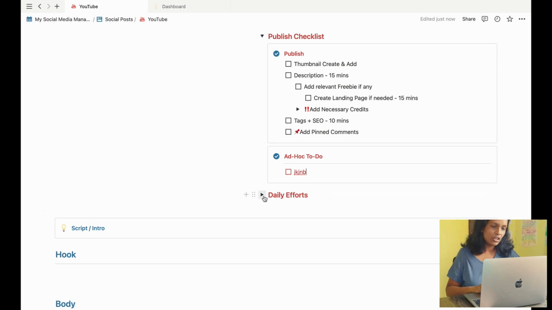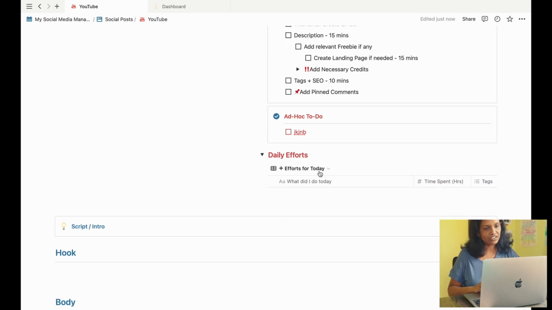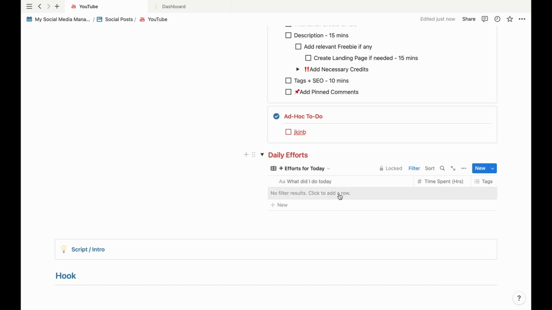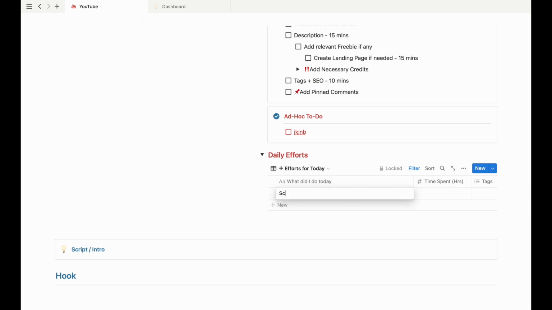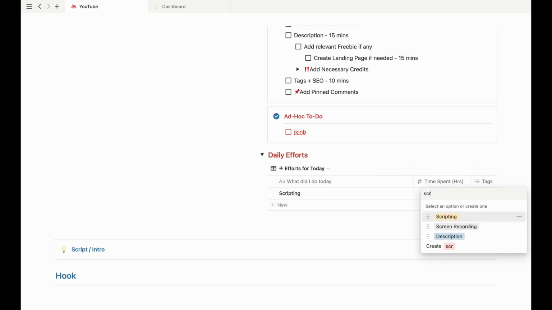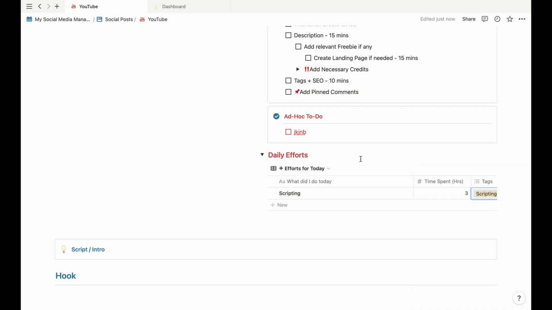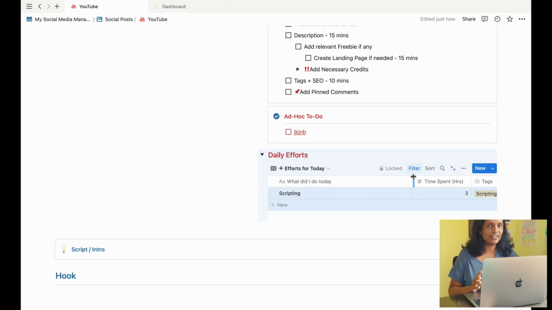Okay, this table is only to track video making efforts, because like I have mentioned already, video creation takes a lot of time and effort. So I needed a way to track exactly how I lost time in creating a video. So this linked effort tracker table is to track hours of each step for a specific video piece. I don't use it that much though, but the idea works.